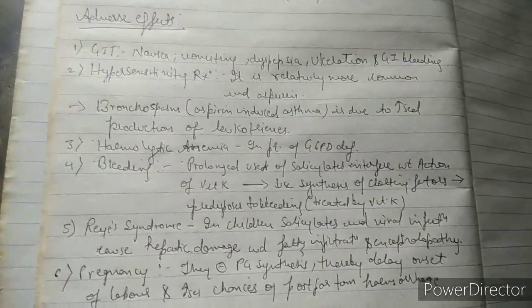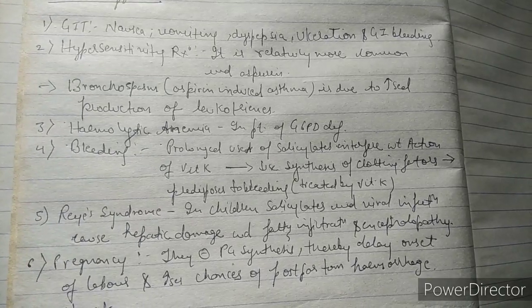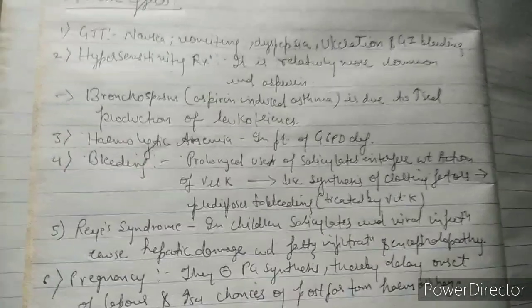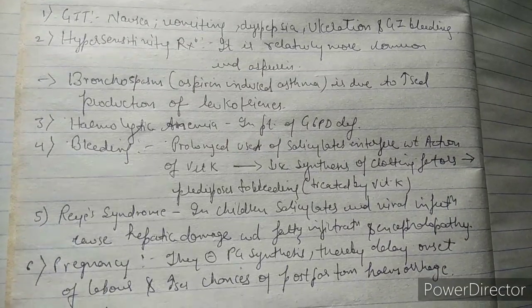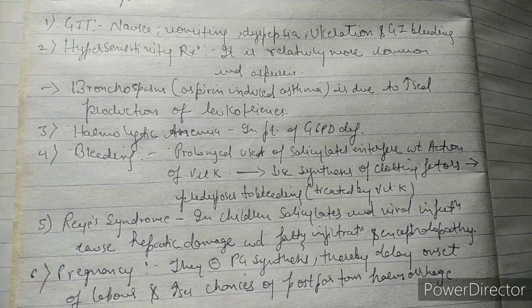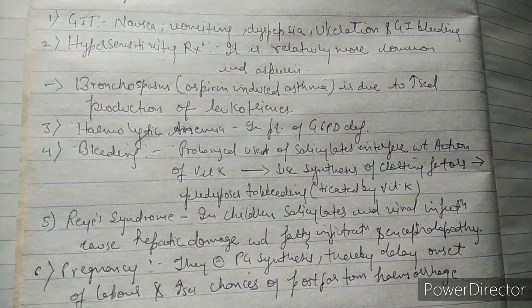Guys, now we will see the adverse effects of aspirin. First of all, we'll see GIT, that is gastrointestinal. What does it cause in GIT? It causes nausea, vomiting, dyspepsia, ulceration and GI bleeding. Guys, ulceration is very important, so keep it in mind that aspirin causes ulceration and GI bleeding.